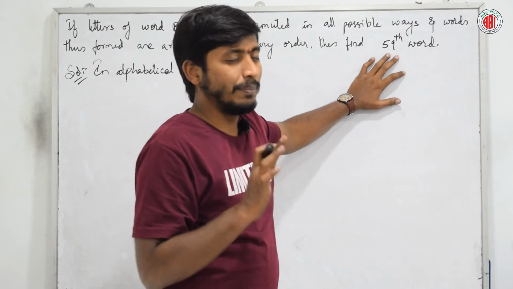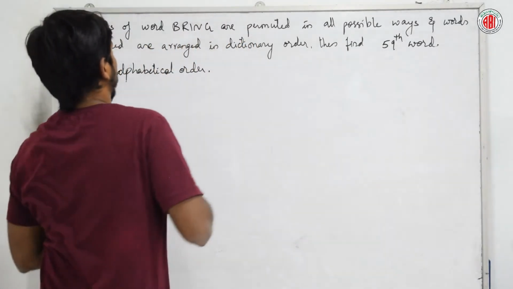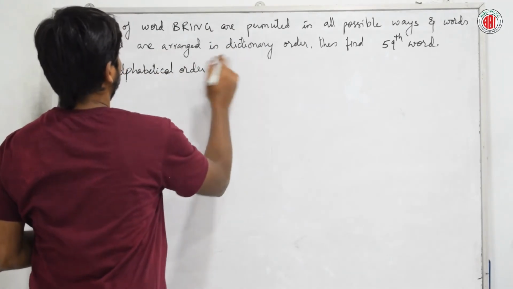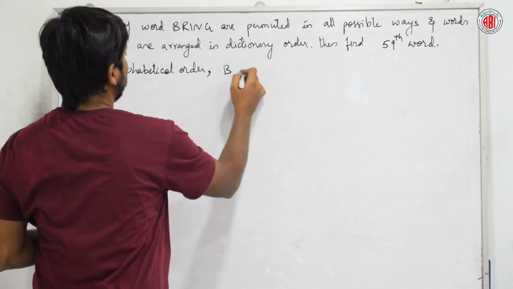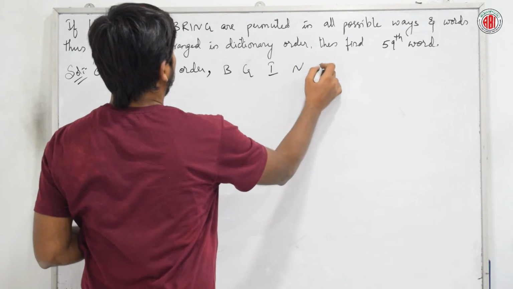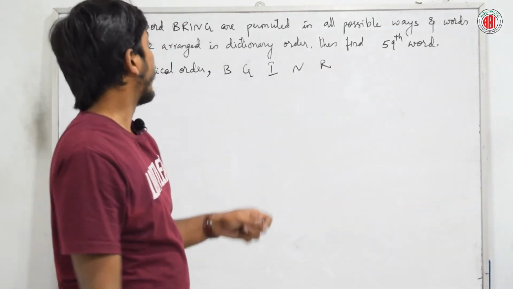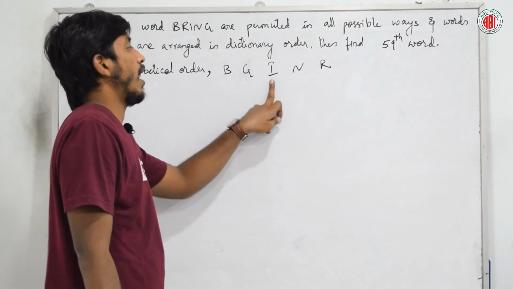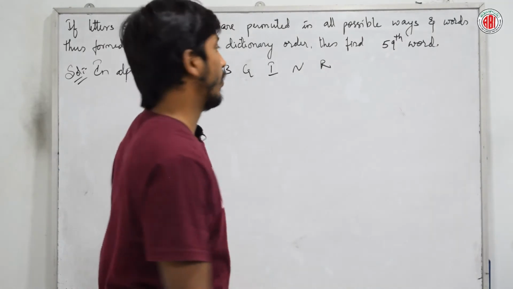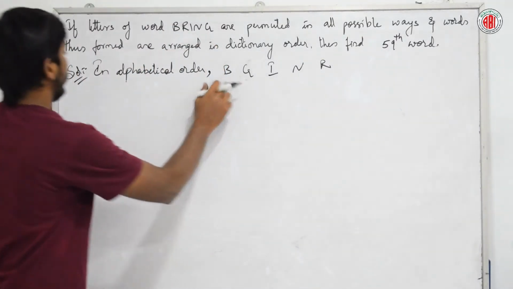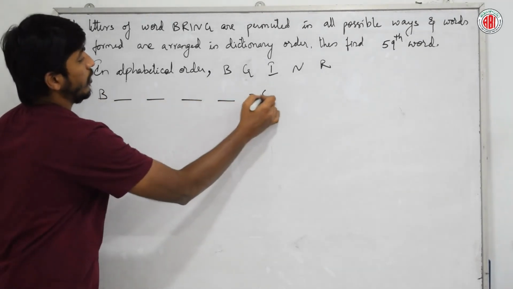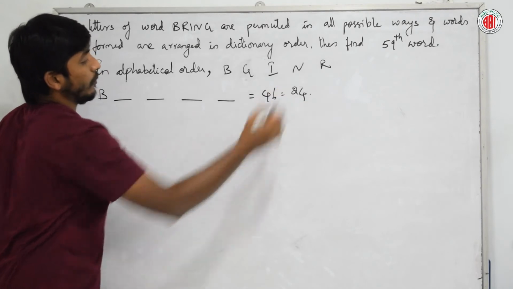So what kind of word might it be? First, we have to write the alphabetical order. What is it? First B, next G, next I, next N, R. Right? B, G, I, N, R. This is the alphabetical order which we know. So how many words do we get with B? 4 factorial, which is 24.